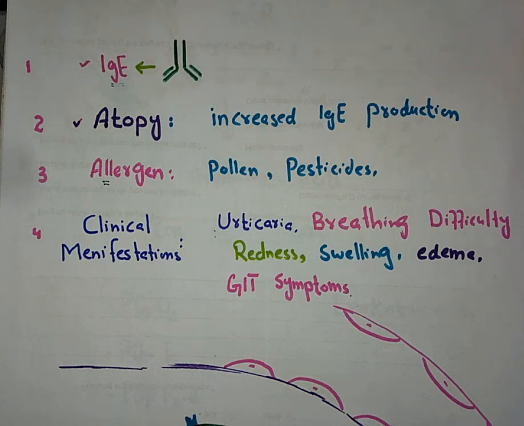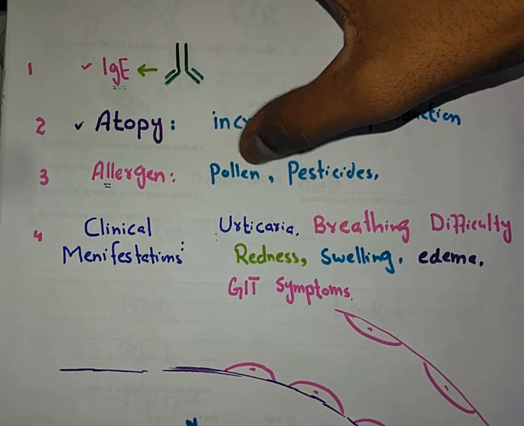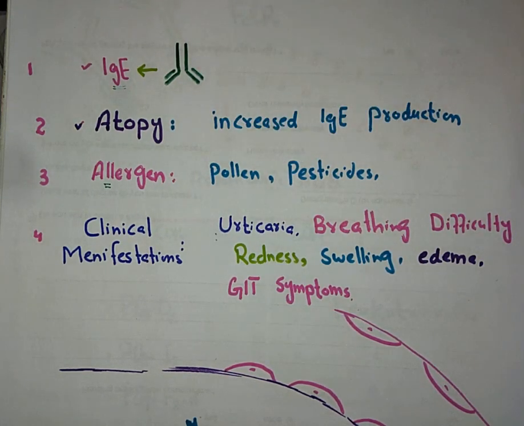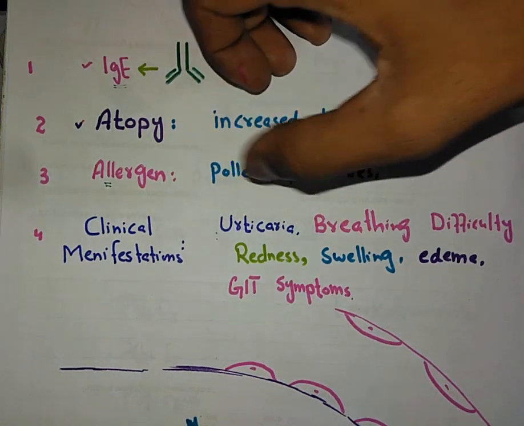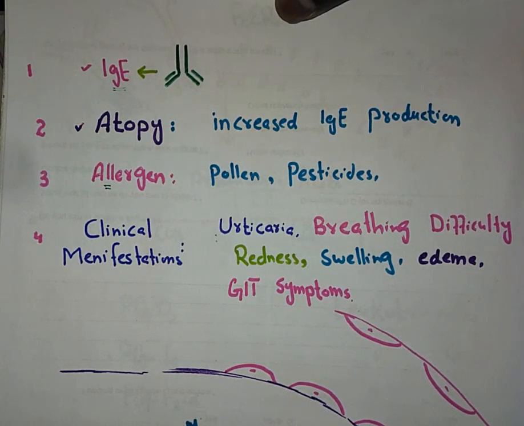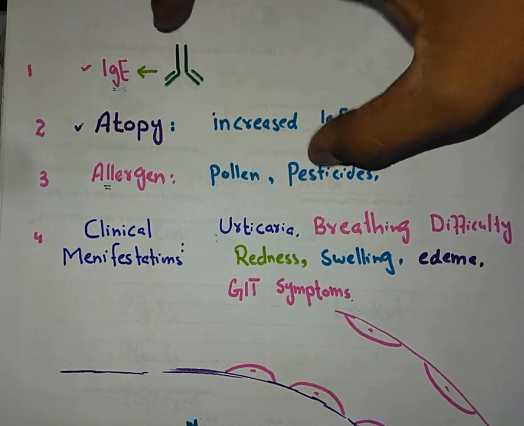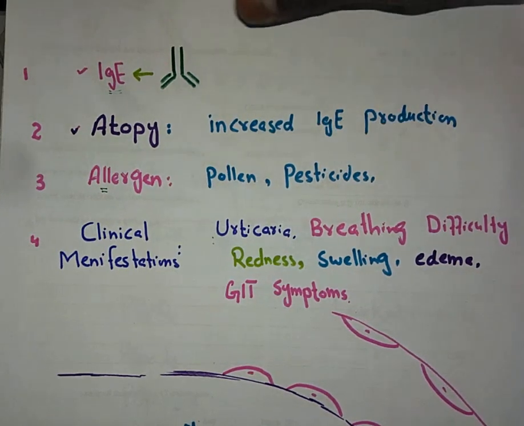An allergen can be any substance that is harmful for some individuals, but for the rest of the individuals it's quite safe, it's not harmful. So those substances are called allergens. For example, pollen can cause an allergic reaction in some individuals, but some individuals do not show any allergic reaction to pollen, so it's an allergen. Similarly, pesticides cause some allergic reaction in some individuals, but no reaction in others. So this is also called an allergen.